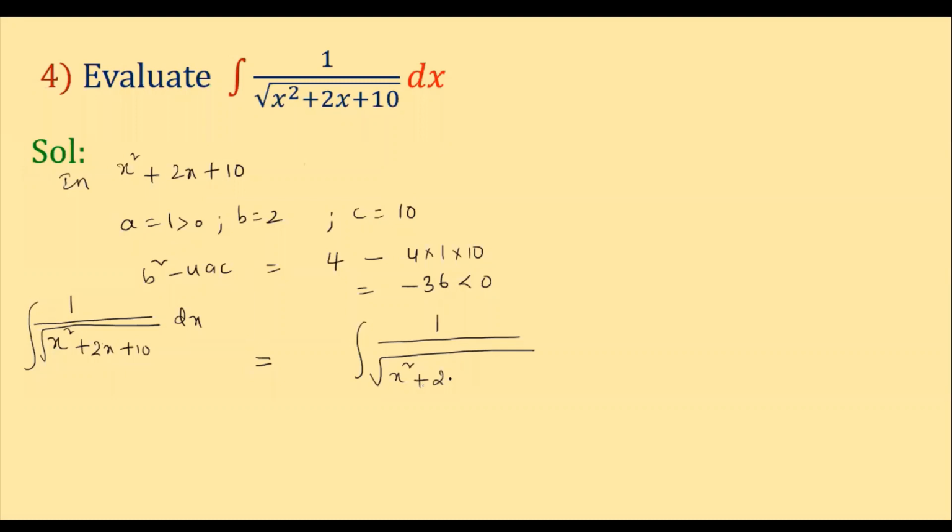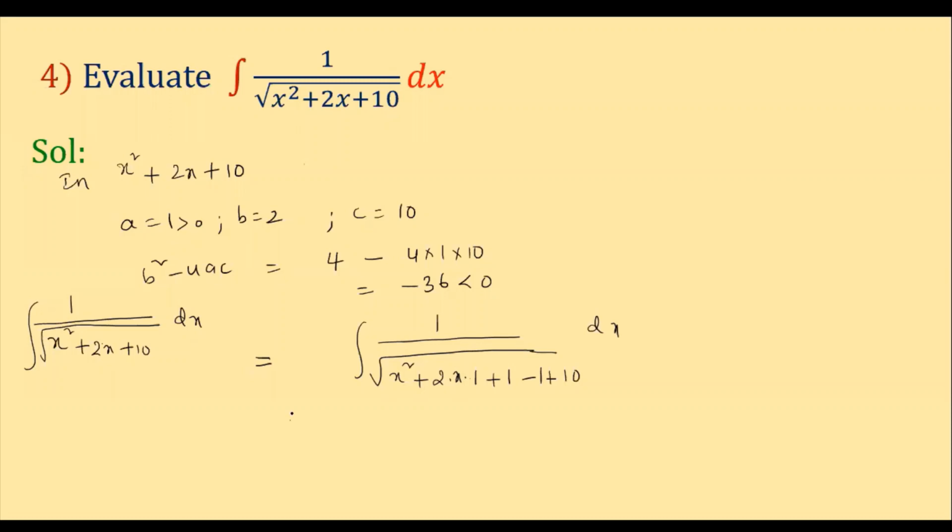Plus 2 into x. This is 2 into a into b. Then what is b here? Because already here also we have 2x only, so b should be equal to 1 only. Yes. So now here plus b square. What is b square? b square is 1 square, that is 1. So plus 1, I am adding and subtracting 1. And what is our constant given in the question? That is plus 10.